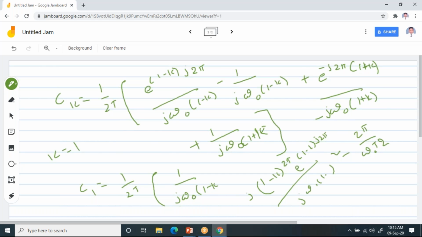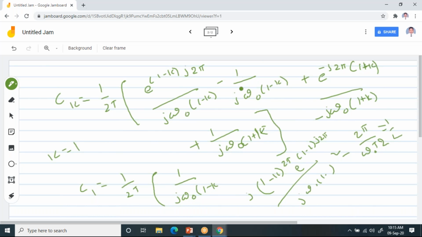This omega naught t again you can write as 2 pi. 2 pi gets cancelled. Finally, you are going to get 1 by 2. So that is how you are going to get it after applying this L'Hospital rule. And the numerator, when you differentiate it, becomes 0.